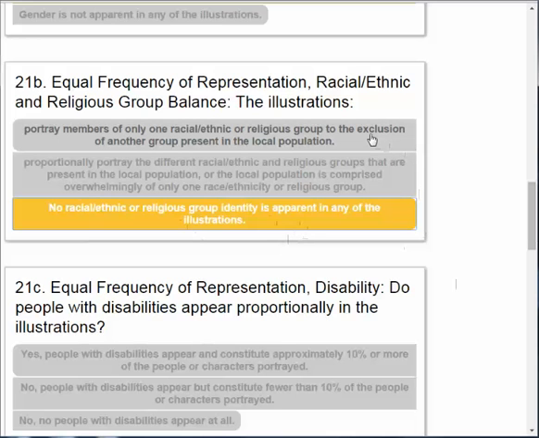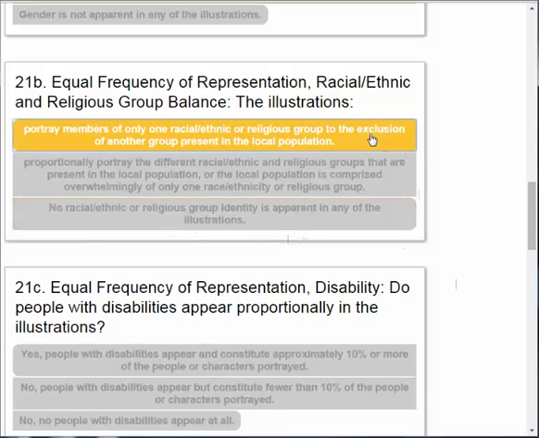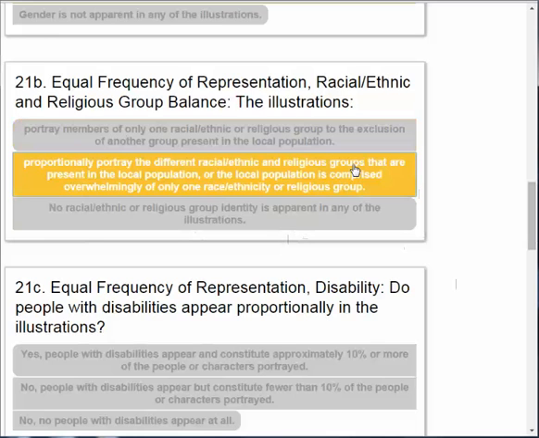If you have a mixed society where you have lots of Christians and Muslims in that society, but the book is only talking about or portraying one or the other, then this would be your obvious answer. If you have a society where maybe over 90% is just one religion, then they're not really excluding part of the population because there are no other religions in that population, and you would choose this option.